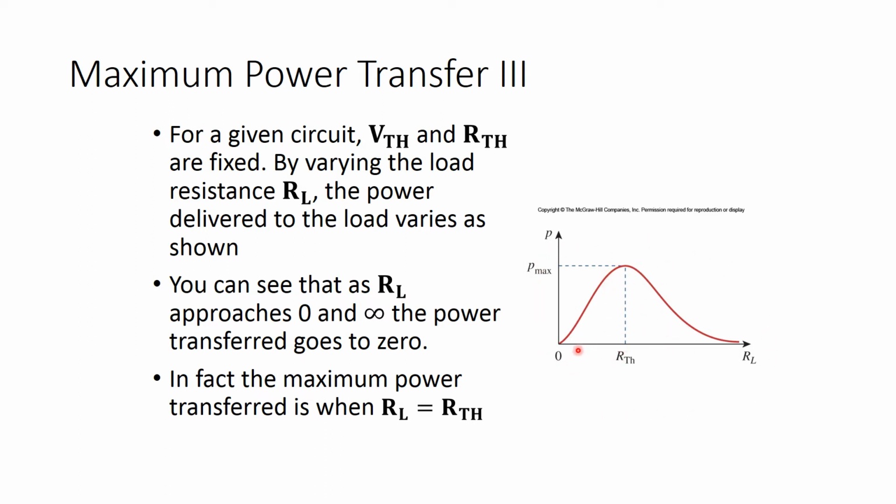So we would like to power our devices right at the maximum power transferred, because of the power lost on either side of this. Let's say our load is here, then we lose that amount of power. The same on this side. If we have our load resistance here, we will lose this amount of power. But if the Thevenin resistance and the load resistance are the same, that is when maximum power is transferred.